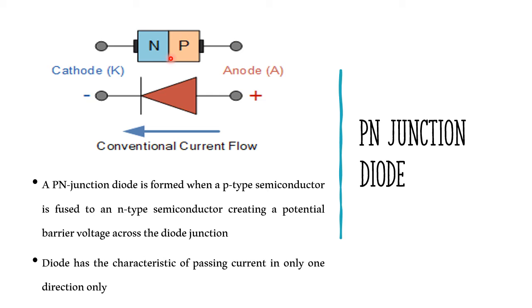Here a potential barrier voltage is present, and this is the diode symbol. This part is the anode, the positive side, and this is the cathode, the negative side. Current flows only in this direction. Bidirectional current is not possible. Current only flows from the anode through the diode to the cathode. So this is a p-n junction diode.